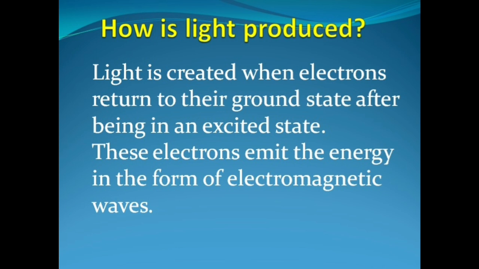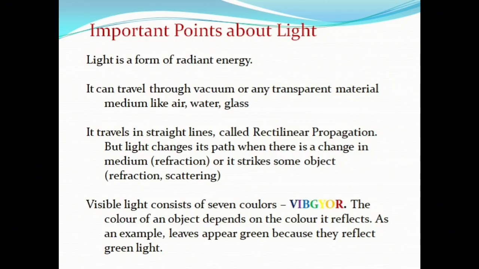Here is an important question. How is light produced? Light is created when electrons return to their ground state after being in an excited state. The excited electrons emit the energy in the form of electromagnetic wave or light wave. Some important points about light.